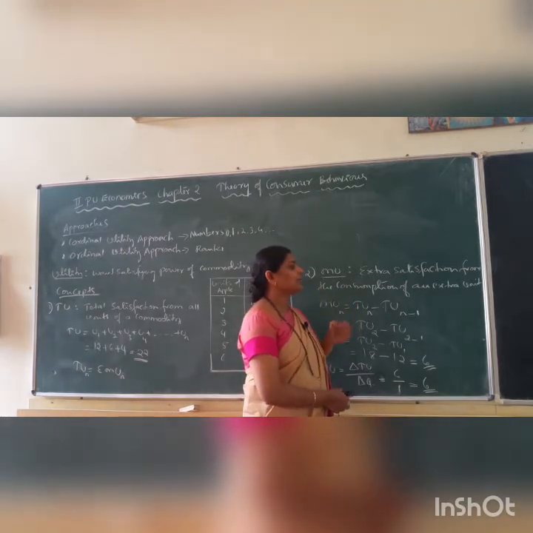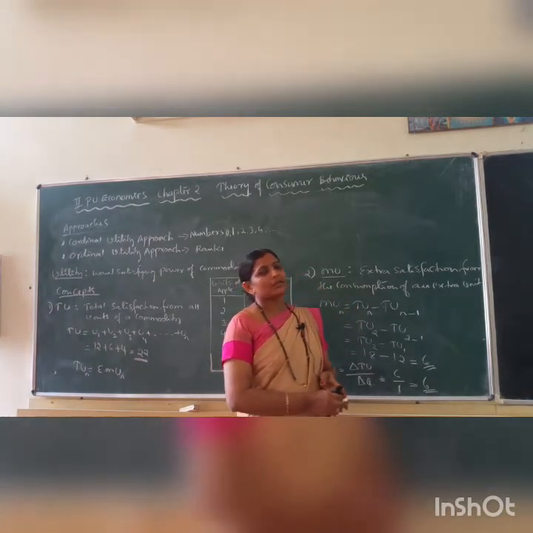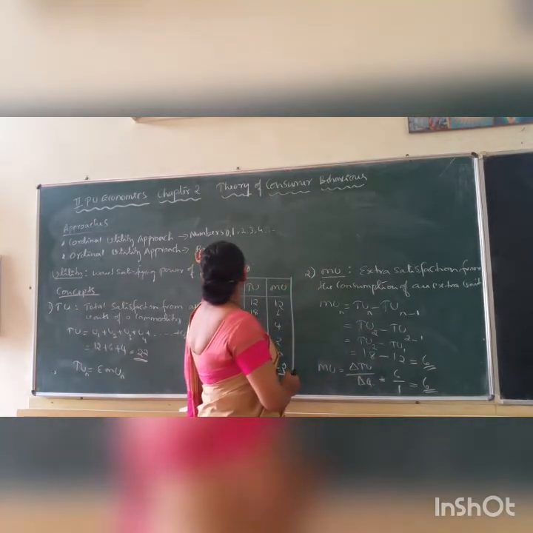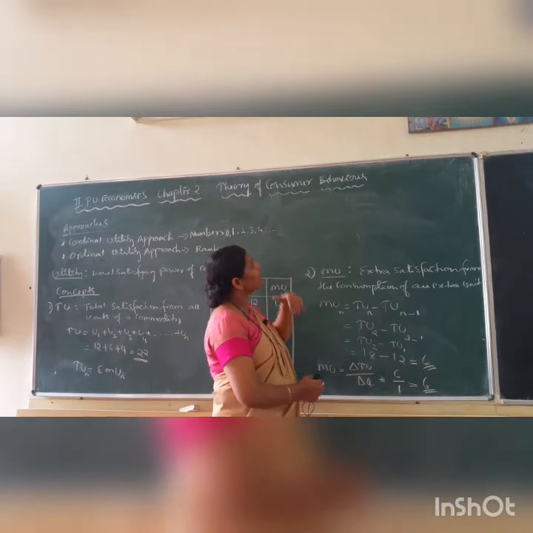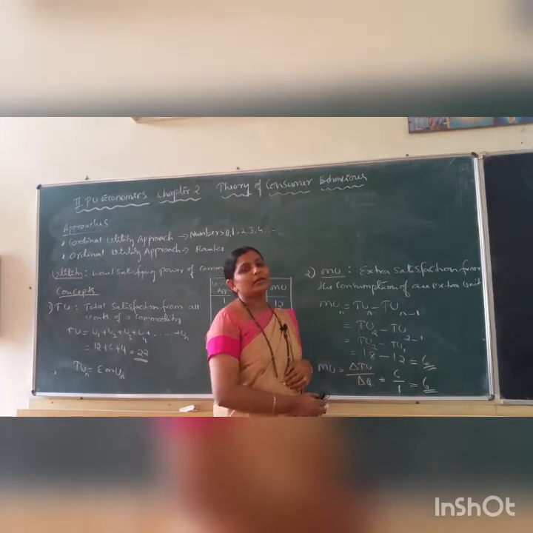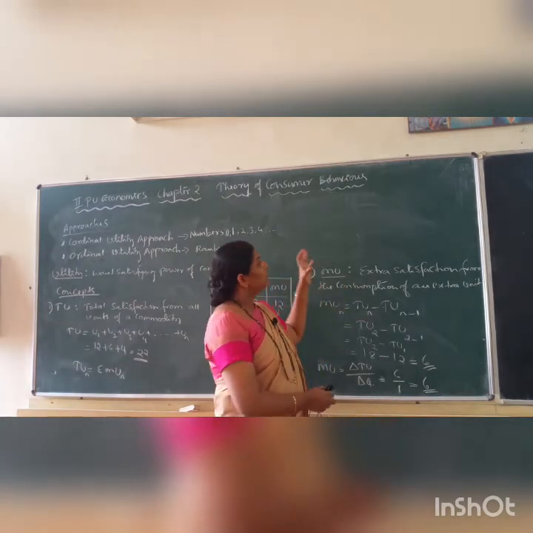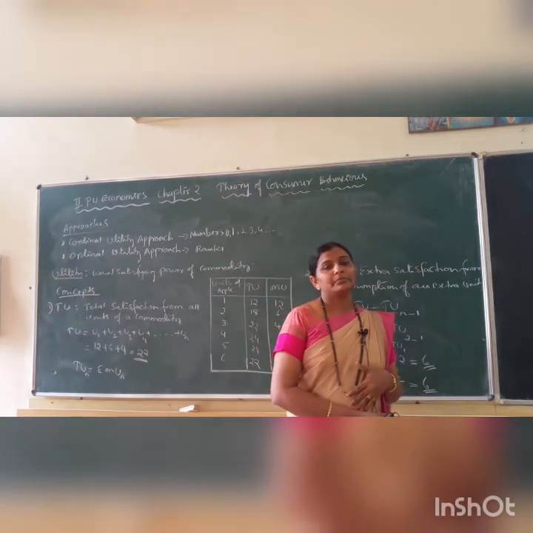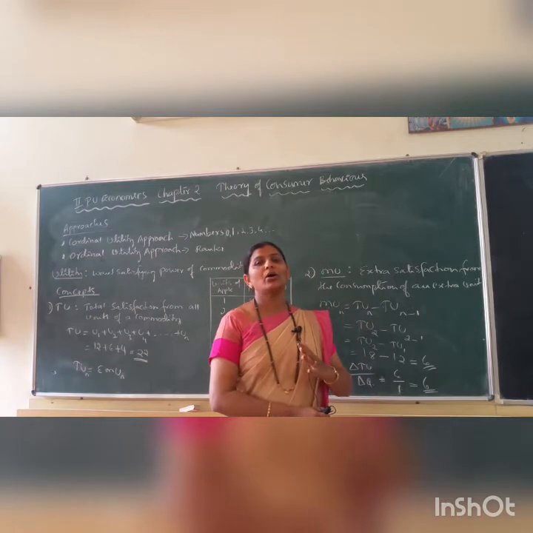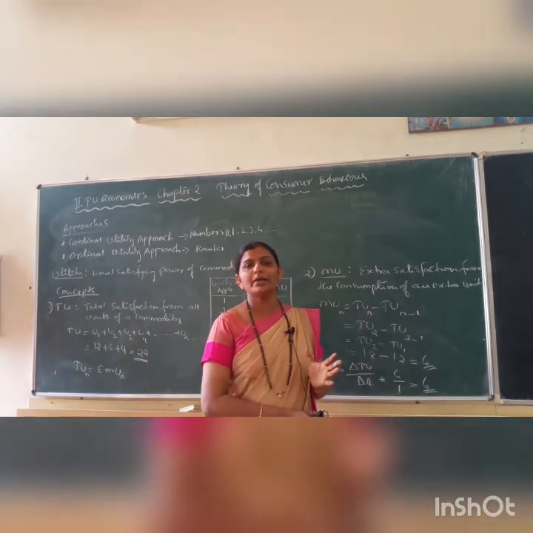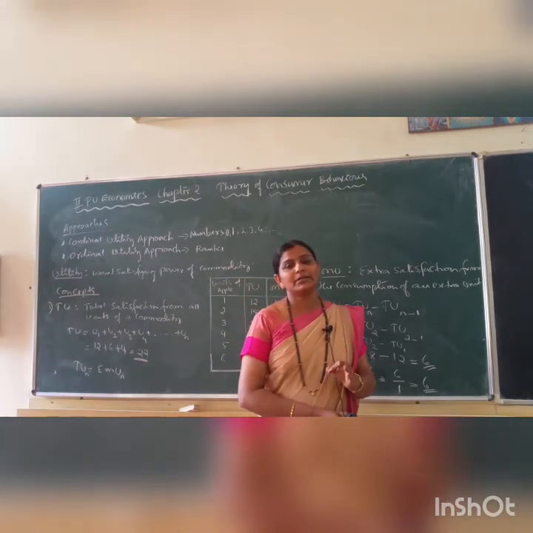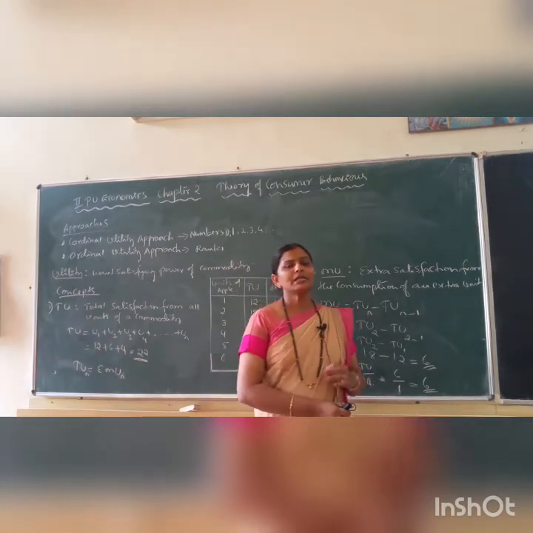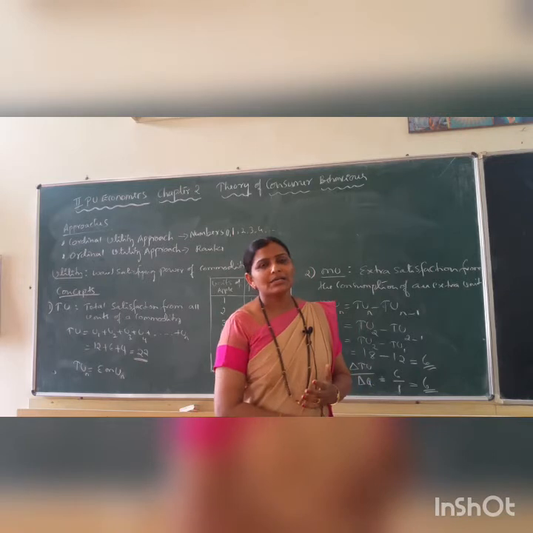An extra unit of a commodity. So here, in cardinal utility approach, how can we study consumer behavior? As we all know, human wants are unlimited, but we can't satisfy all our wants at a time. Why? Because resources are limited. Although human wants are unlimited, any particular want can be satiated.